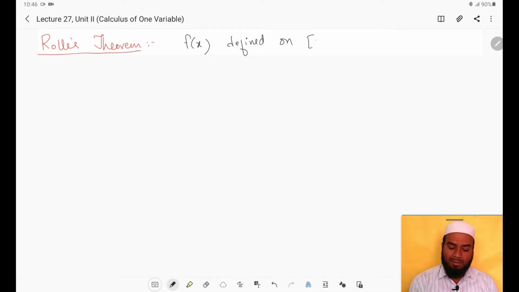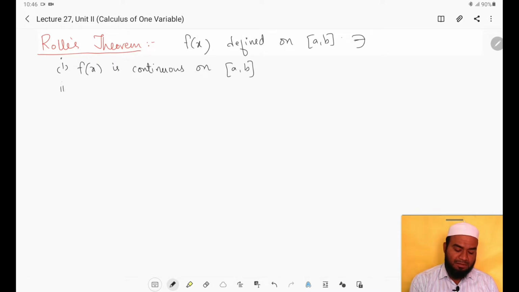I am having a function f of x which is defined on the closed interval a comma b such that f of x is continuous on the closed interval a comma b. Second condition, f of x is differentiable on the open interval a comma b, and the third condition is f of a equals f of b.